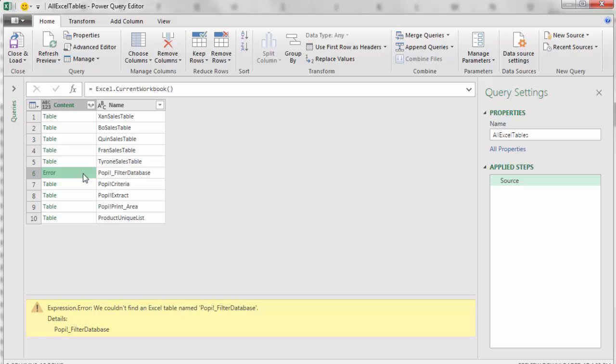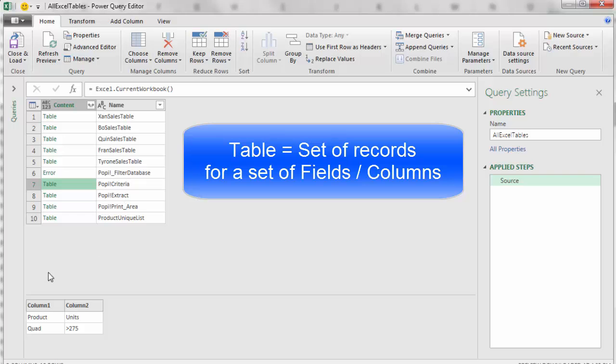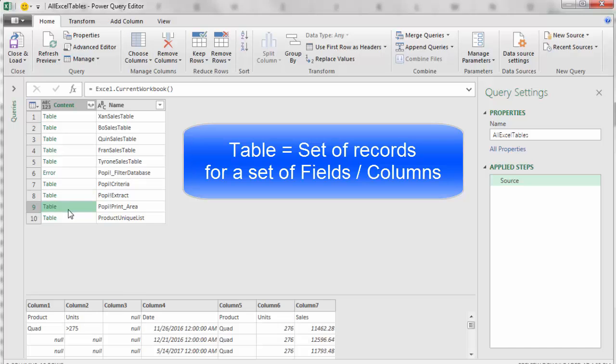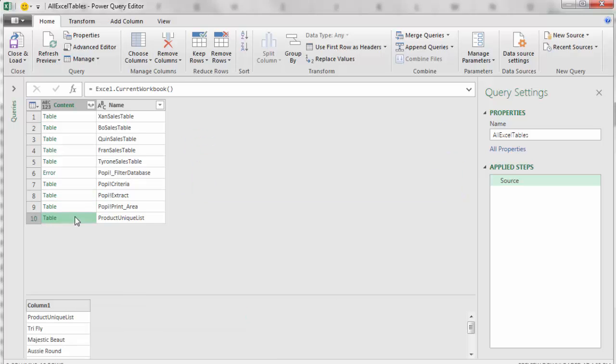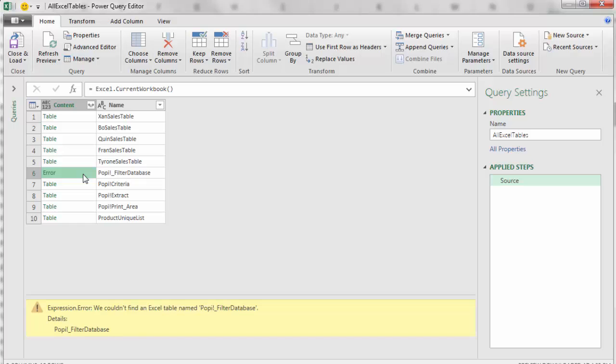Look at this, though. There is an error, and there's that filtered database. Anytime you use filter in any Excel workbook, there'll be this hidden name. And then down here, there's the criteria range. Notice these objects that are defined names always come in with column header names that say column 1, 2, 3, and so on. Every single one of these objects. Now, the error does not come in as a table.